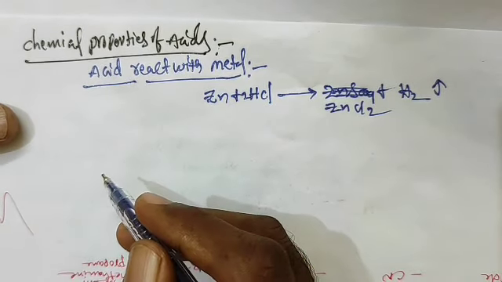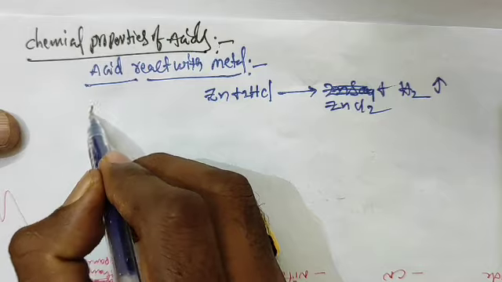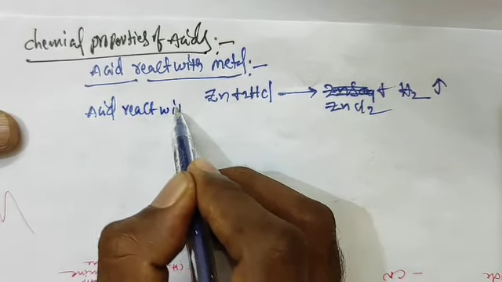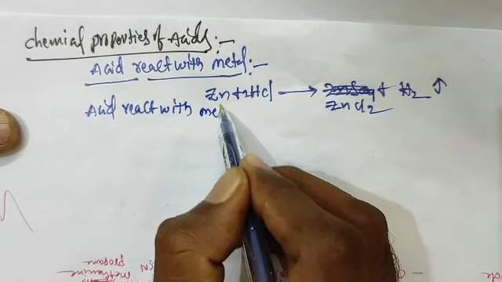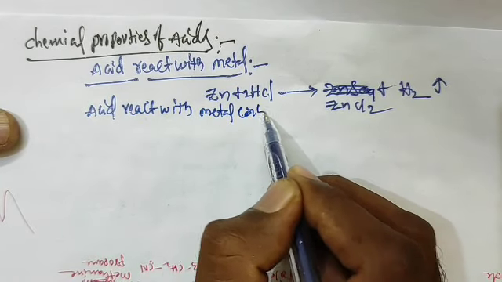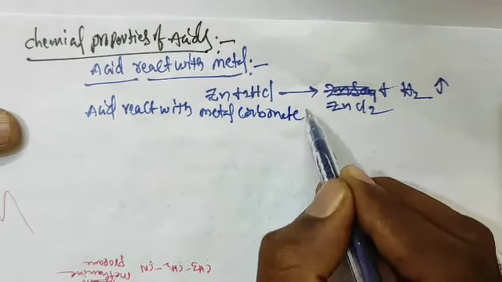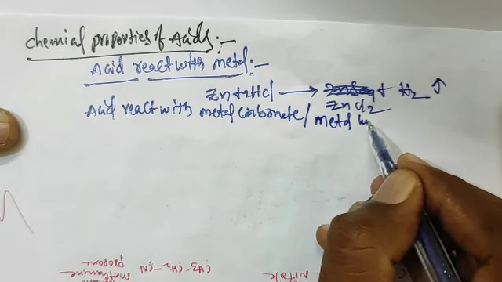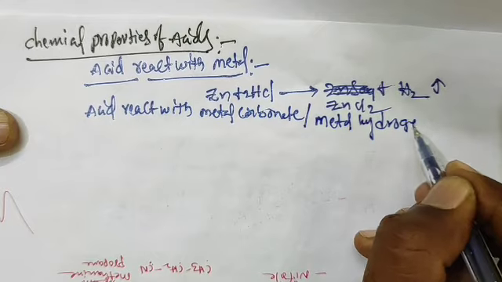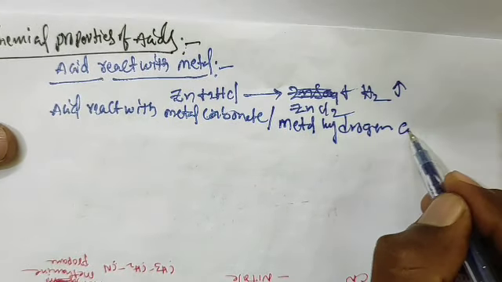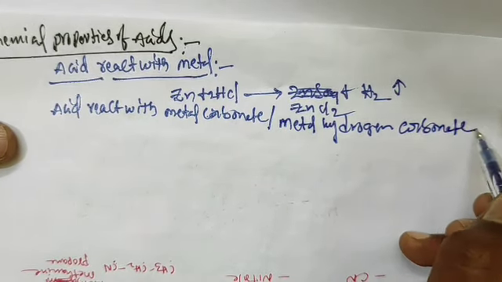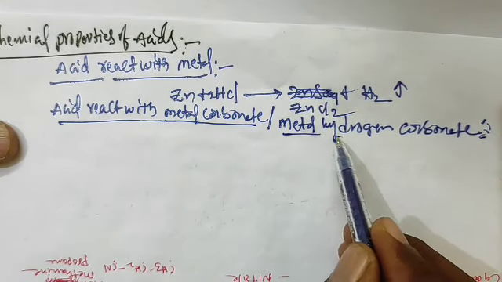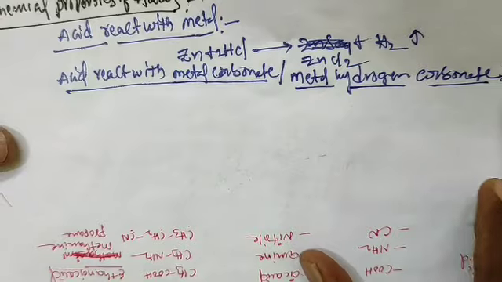Next, reaction with metal carbonate. Acid reacts with metal carbonate and metal hydrogen carbonate. There are two, metal carbonate and metal hydrogen carbonate. I will show you the differences.